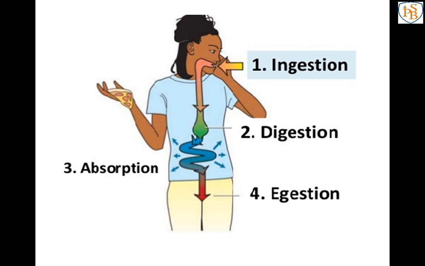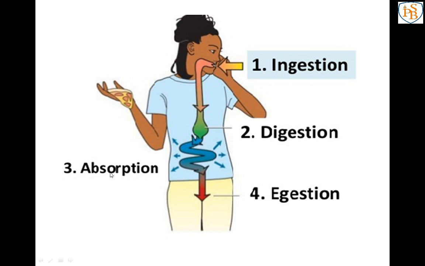Whatever food we eat in the ingestion process goes through many organs, many compartments, and the substances convert into a simpler form. Whatever we take through ingestion are complex substances, and the conversion of complex substances into simpler form is known as digestion.